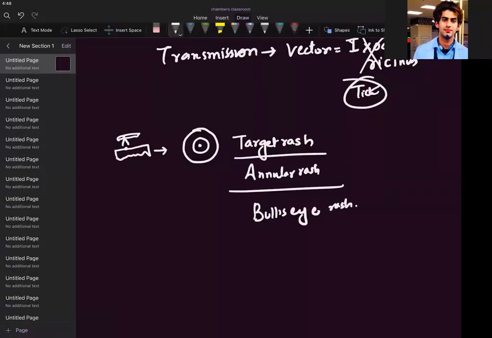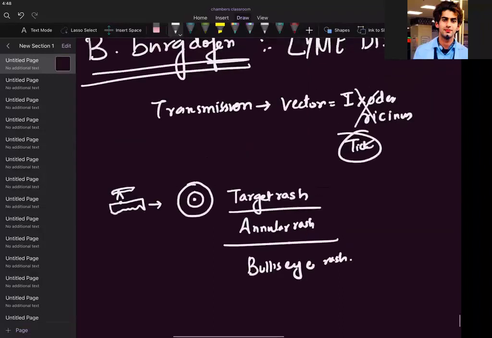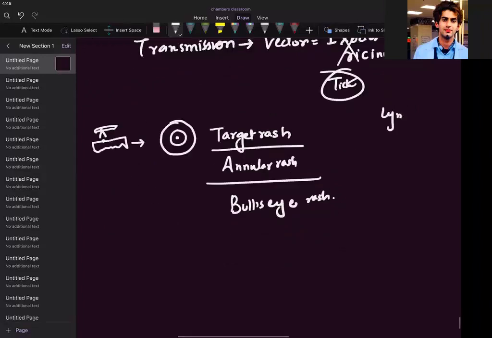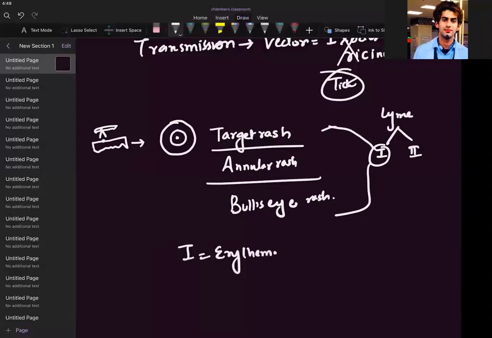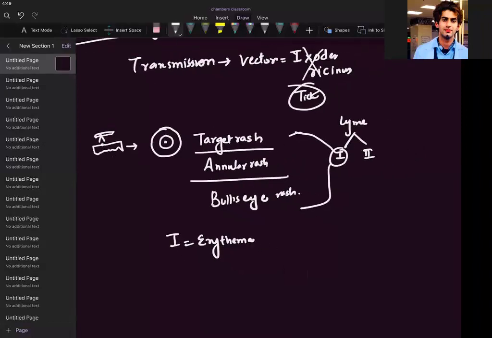This annular region is stage 1 of the disease. Lyme disease has stages: stage 1, stage 2. This stage 1 is called erythema migrans. These annular regions and everything are collectively called erythema migrans.